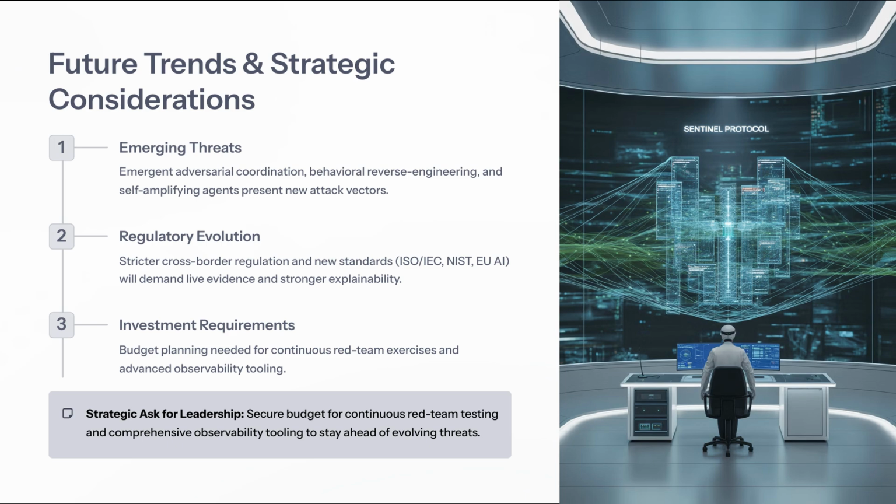To effectively combat these emerging threats, it's crucial to allocate resources appropriately. This means securing budgets for continuous red team exercises and investing in advanced observability tools. By doing so, we can stay ahead of these evolving threats and protect our systems effectively. Next, we'll explore valuable resources and further reading to deepen your understanding of these critical topics.